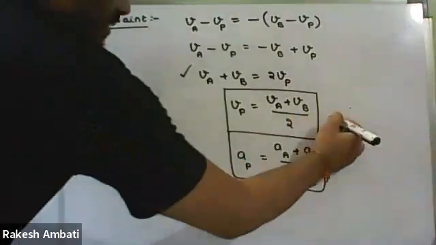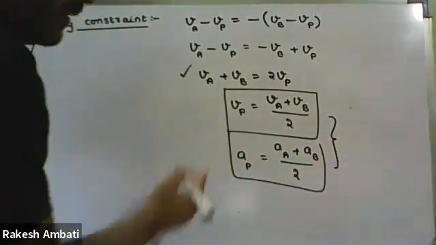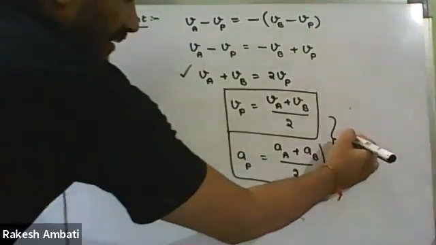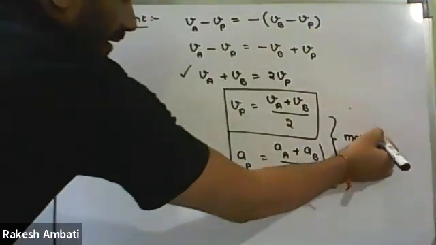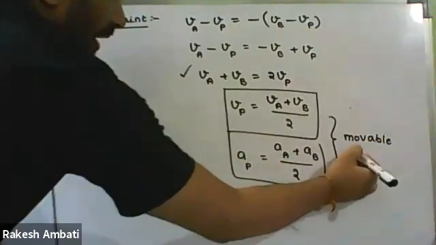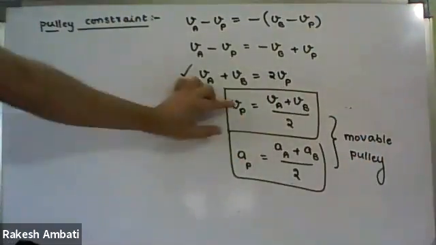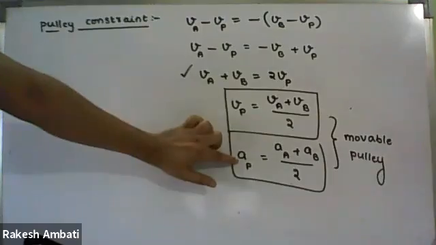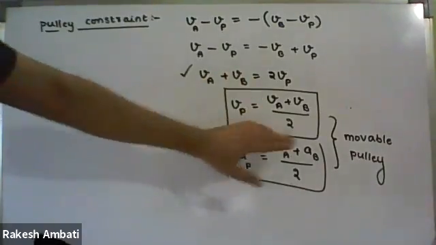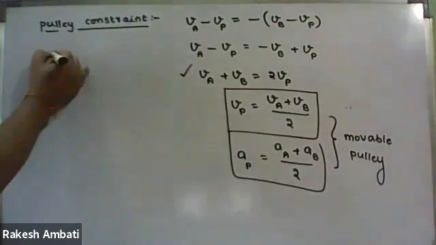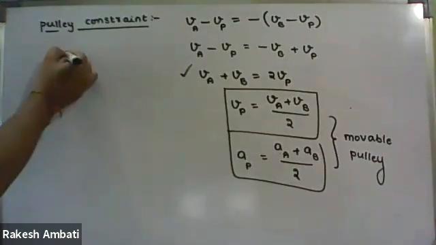So these two equations are applicable in the case of a movable pulley, when the velocity of the pulley and the acceleration of the pulley are given. For example, I'm taking a fixed pulley.